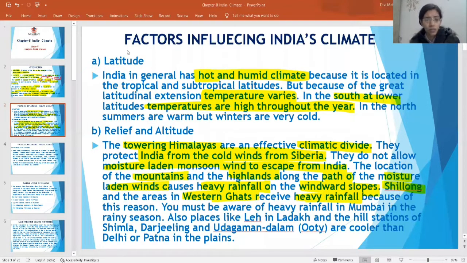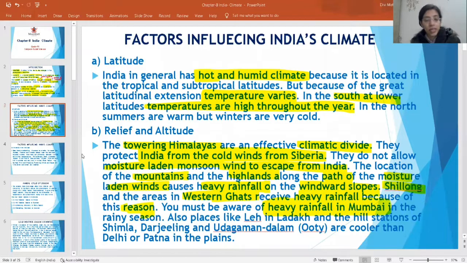Shillong and the areas in the Western Ghats receive heavy rainfall because of this reason. You must be aware of heavy rainfall in Mumbai. People must have told you about heavy rainfall in Mumbai in the rainy season.